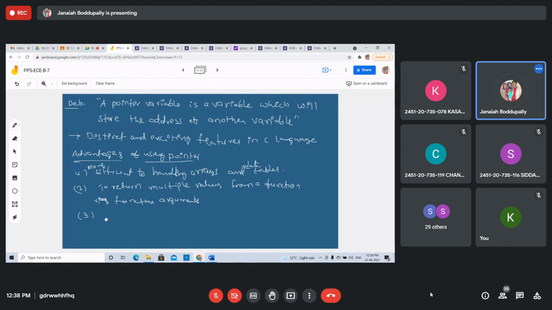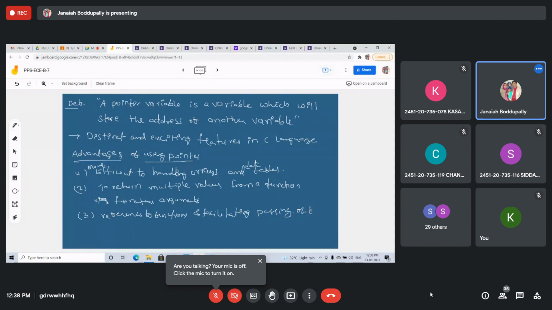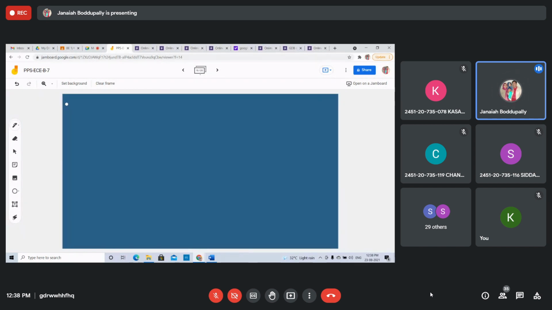Pointers permit reference to functions and facilitate passing of functions to other functions. Once you practice the programs, it is very easy to understand.